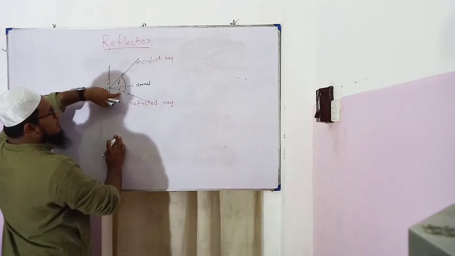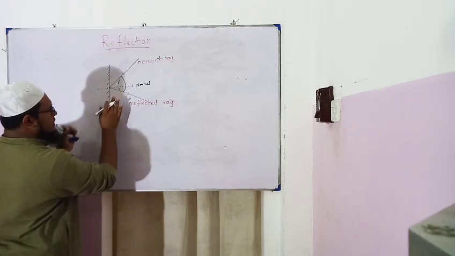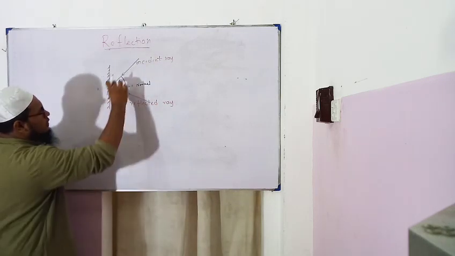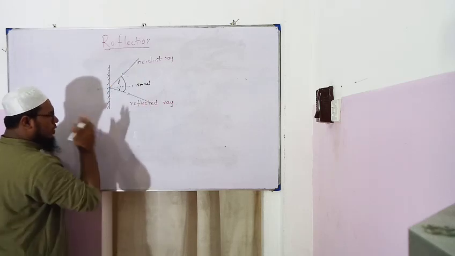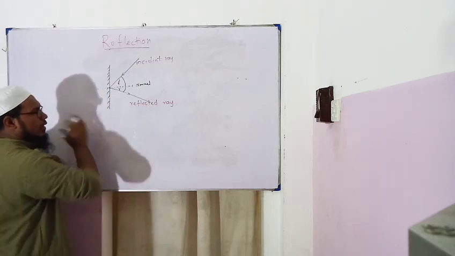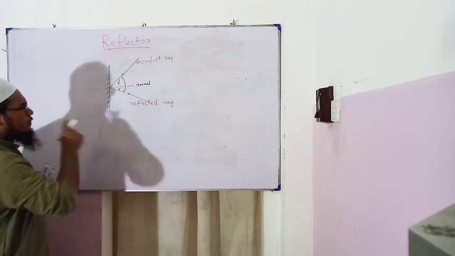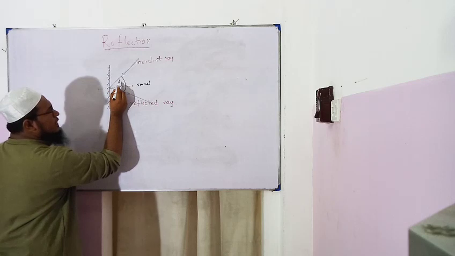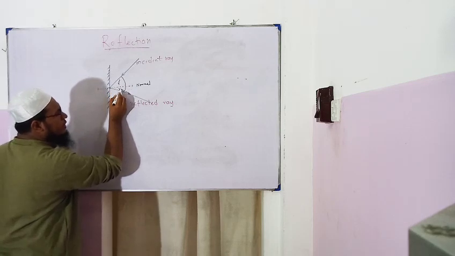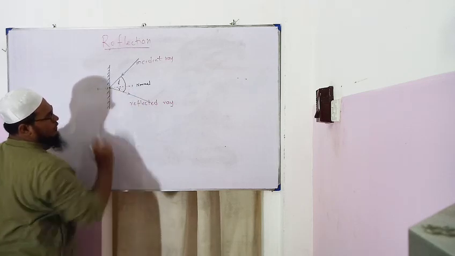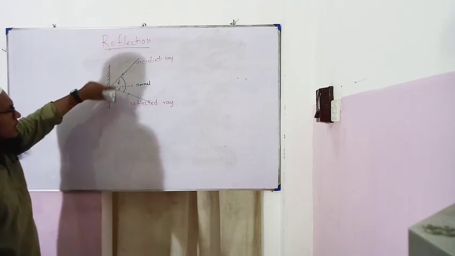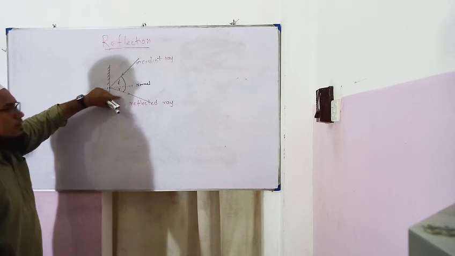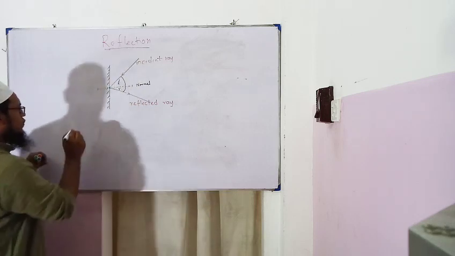Normally here the drawing is a little bit smaller, not proportional, but if I draw it in a square rule book in a proper way with the proper angles, the angle of incidence and angle of reflection are equal. If this is 60 degrees, this will be 60 degrees. If this is 30, this also will be 30. Therefore, they made two laws.